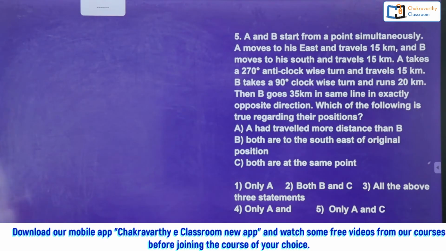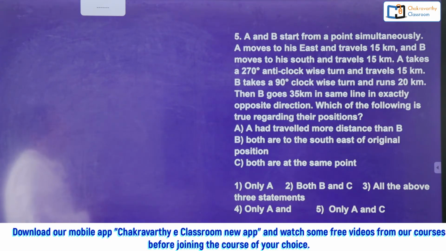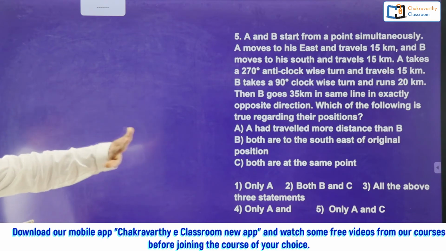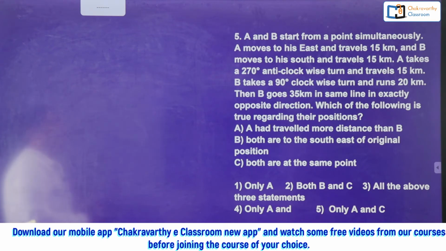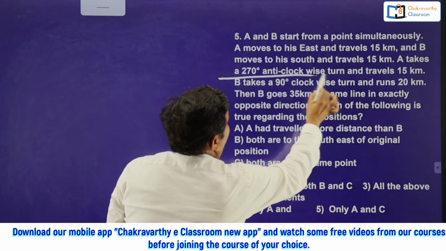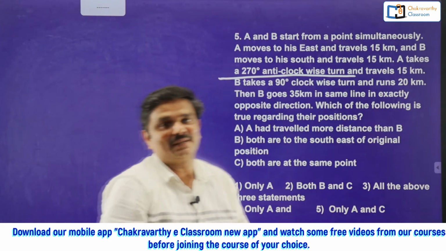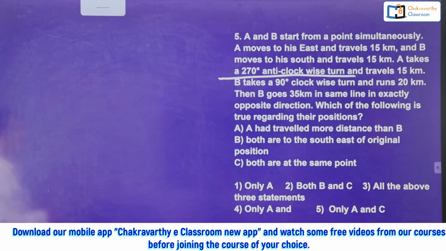Next one, you see, A and B start from a point simultaneously. A moves to his east and travels for 15 kilometers, and B moves to south and travels for 15 kilometers. Then A takes a 270 degree anti-clockwise turn. Many students get confused here. Most of the students, I'm telling you. See, before starting that question, a simple way I'll tell you.